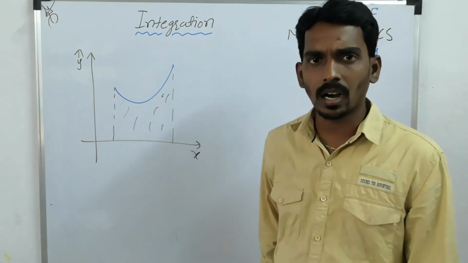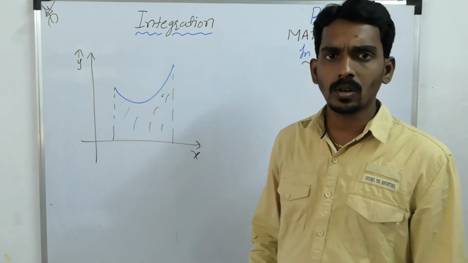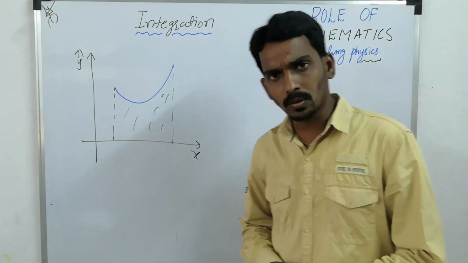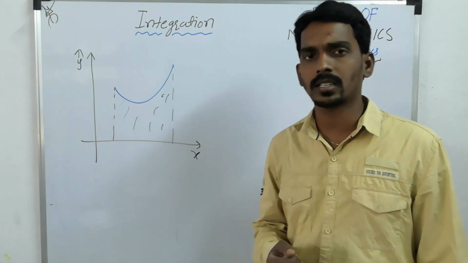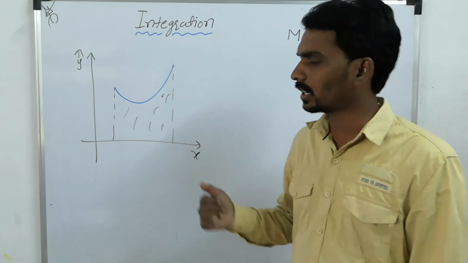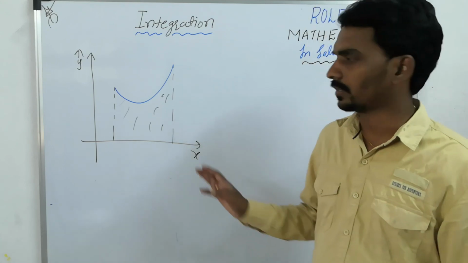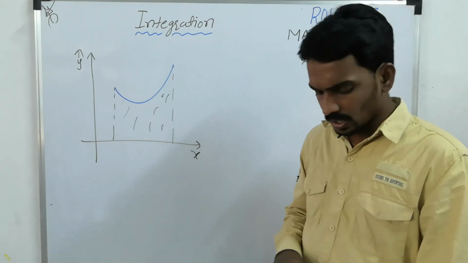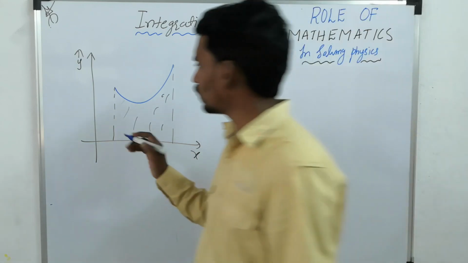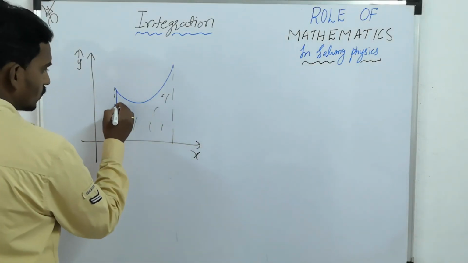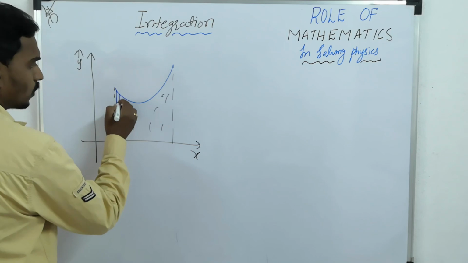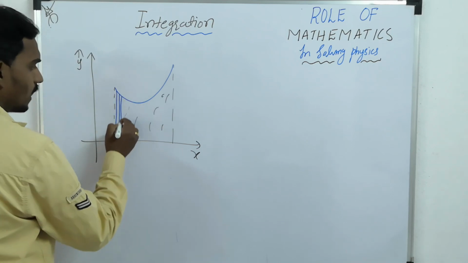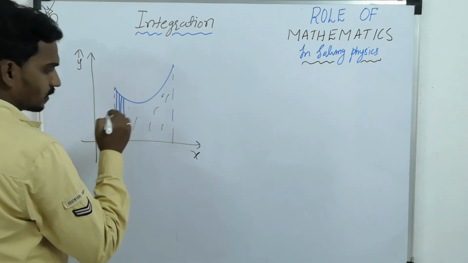So how to find this area? You cannot take any regular shape like a rectangle, triangle or square. So here you have to divide it into small elements. As I told, integration is nothing but addition of small elements.